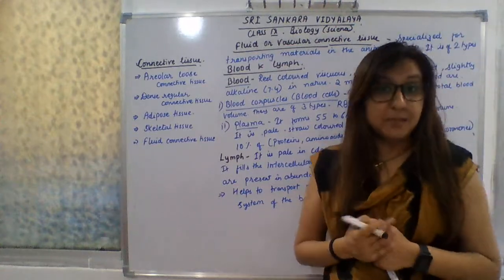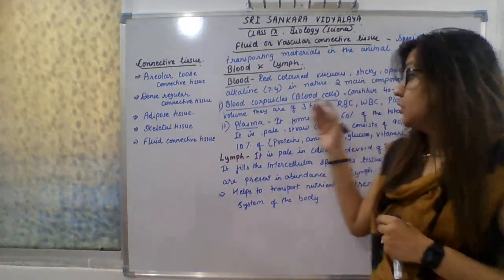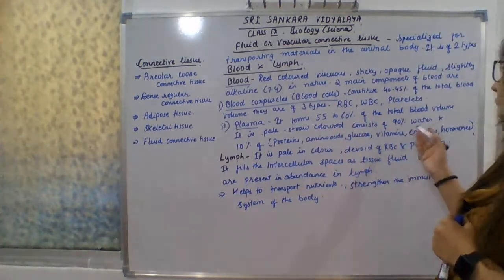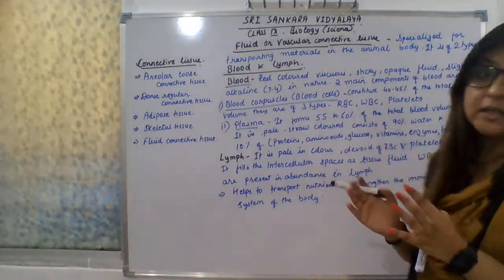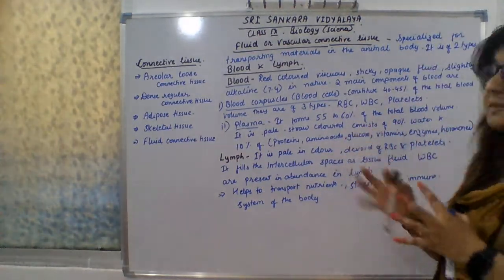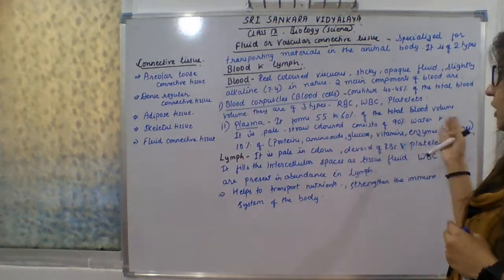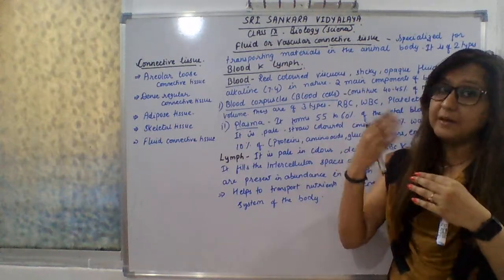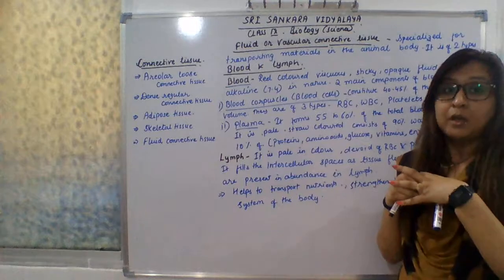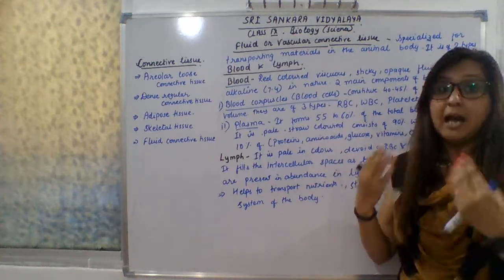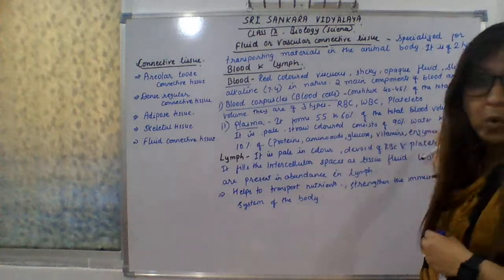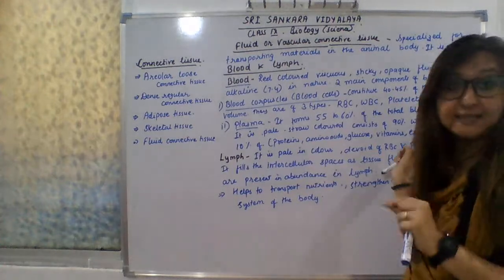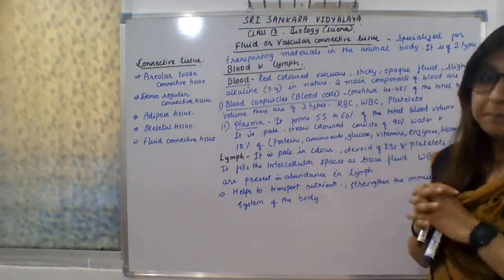Next is plasma. The next component is plasma. Plasma forms about 55 to 60% of the total blood volume. It is pale straw colored. You can see that about half the blood comprises the blood corpuscles, and half the blood comprises the plasma. And the plasma is made up of 90% water and only 10% proteins, amino acids, glucose, vitamins, enzymes and hormones are present in blood plasma.